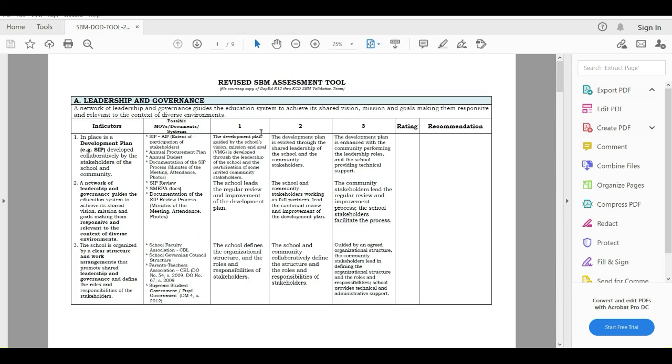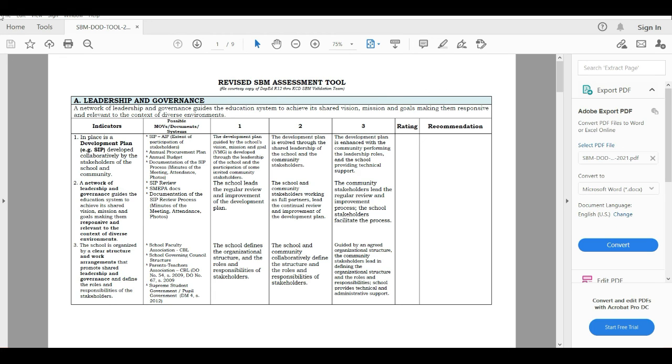So I would like to give credit for the file, this courtesy copy of DepEd R12 through KCD, Kidapawan City Division, SBM validation team. So thank you so much for the copy. So this is their assessment tool. I will just close this one.